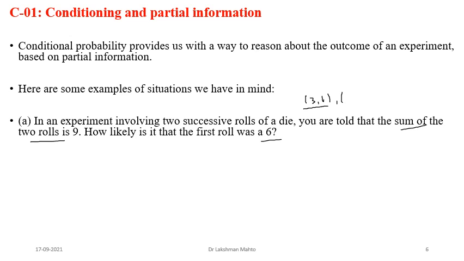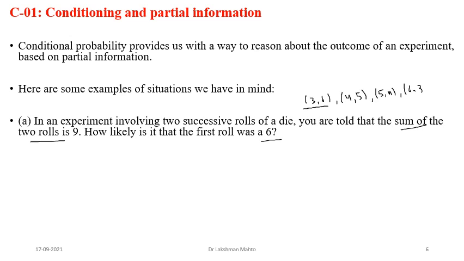Next outcome is 4 5, then 5 4, and likewise 6 3. So these are the possible outcomes with respect to this partial information.